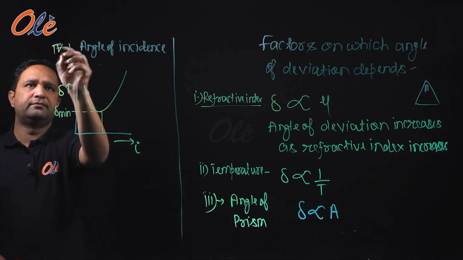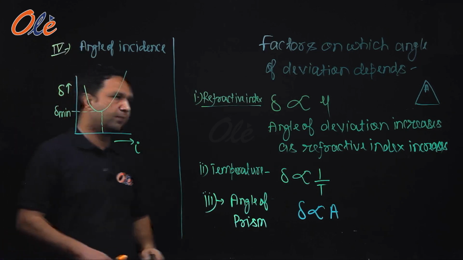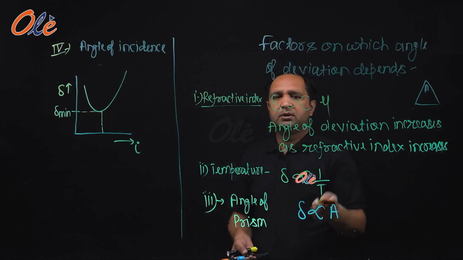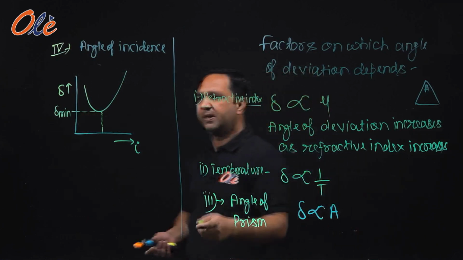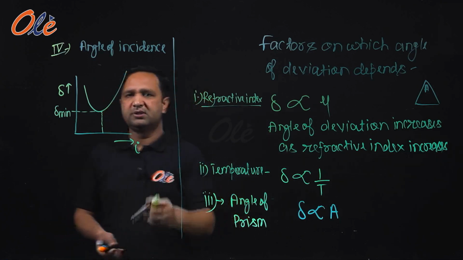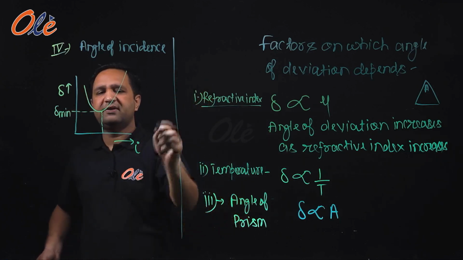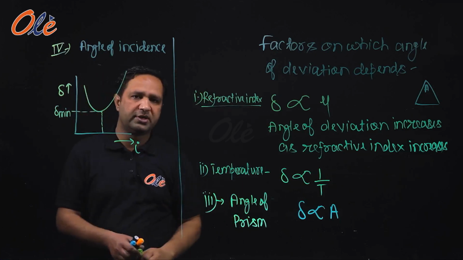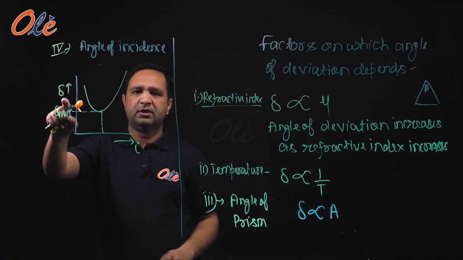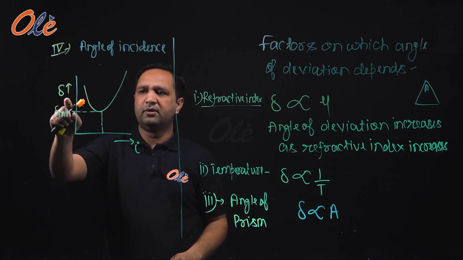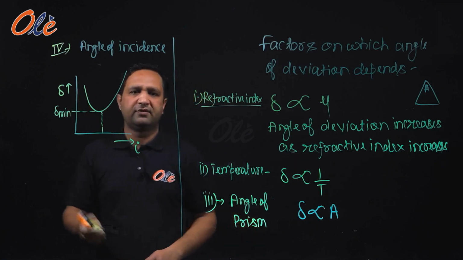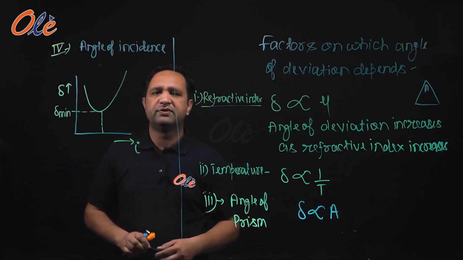Okay. So this is how the angle of deviation depends on different factors. Hope you got this, and particularly this graph has been asked many times in your board examination. So make sure that your graph is correct. It will be asked to draw a graph between I and del, angle of incidence and angle of deviation.